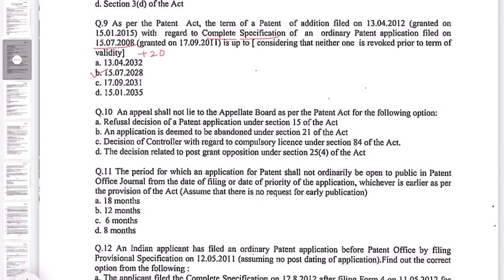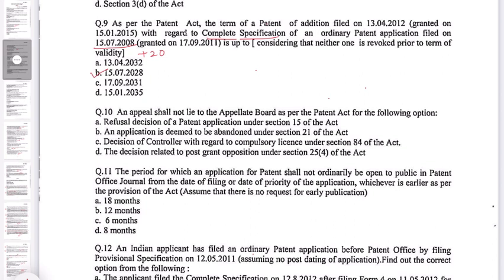Question number 10. An appeal shall not lie to the appellate board as per the Patent Act for the following options. A, refusal decision of a patent application under Section 15 of the Act. B, an application is deemed to be abandoned under Section 21 of the Act. C, decision of the controller with regard to compulsory license under Section 84 of the Act. D, the decision related to post-grant opposition under Section 25(4) of the Act.